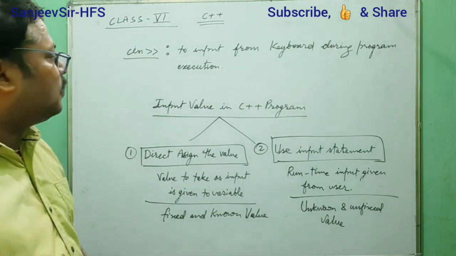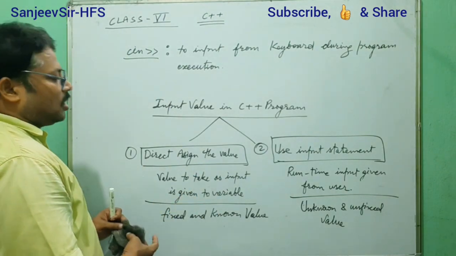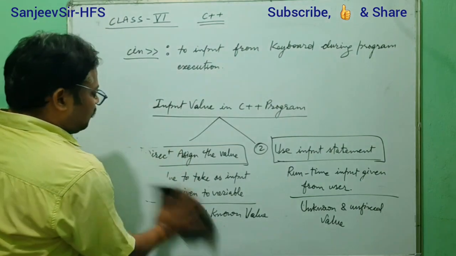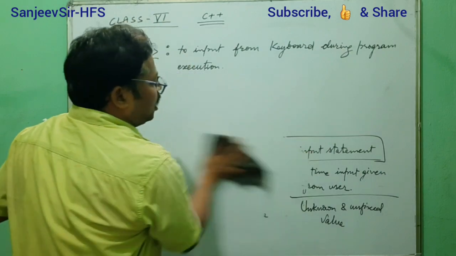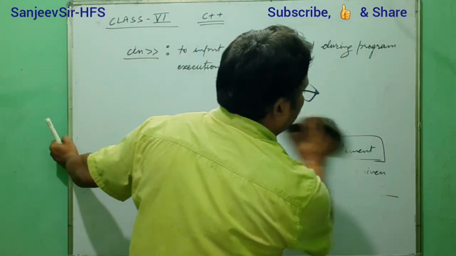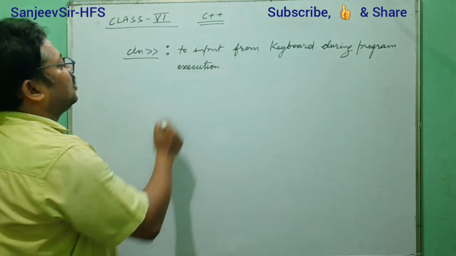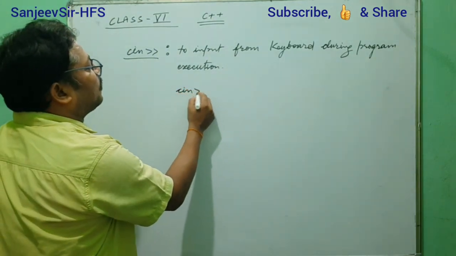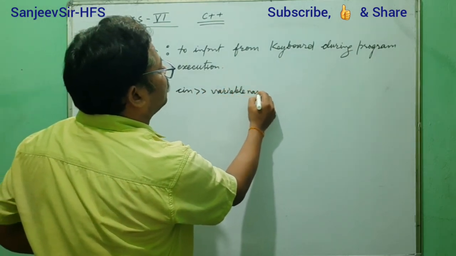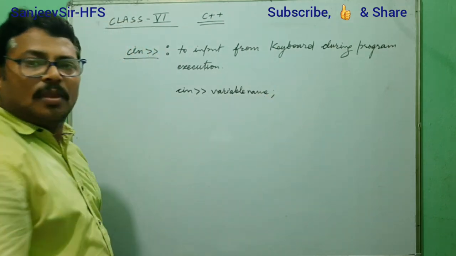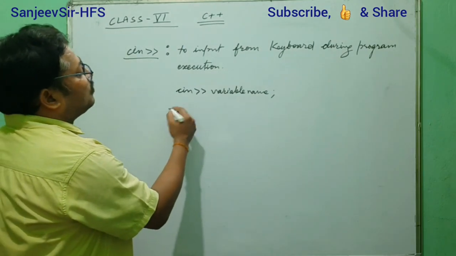Okay, so now we understand cin. The cin statement is used to take input at runtime. One thing is clear first. Now we are going to understand how we will use cin and how it will take the value in a variable that is defined in a program. So first we will use cin, after that we will use the variable name, then a semicolon.